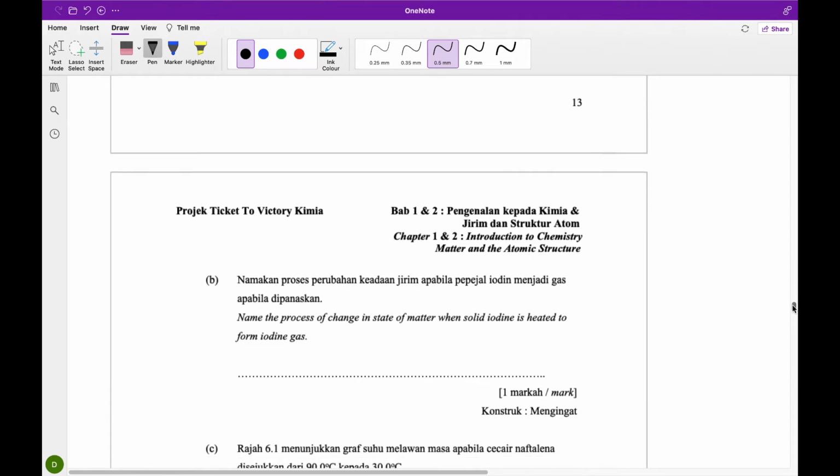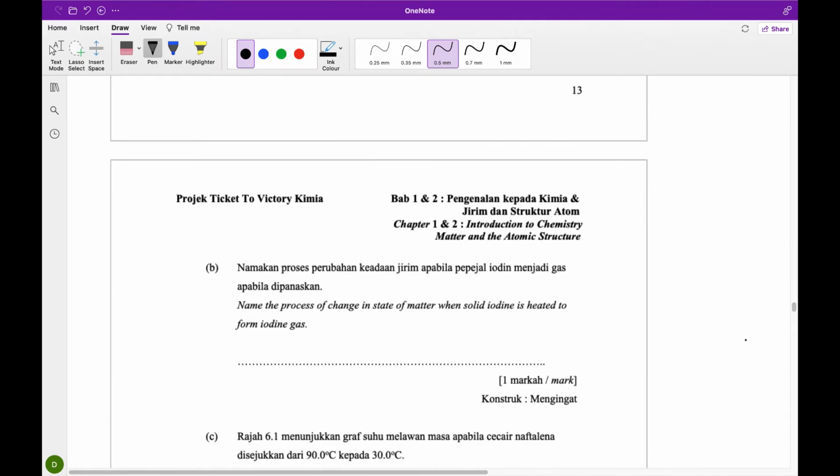Next question. Name the process of change in state of matter when solid iodine is heated to form iodine gas. They are asking what is the name of the process that changes from solid to gas. Solid to gas will be sublimation.